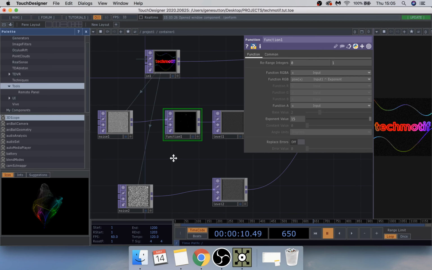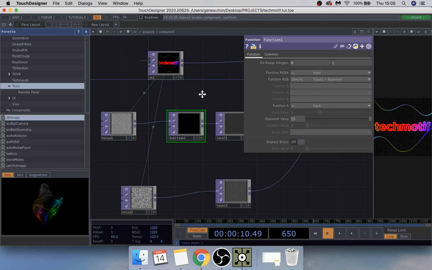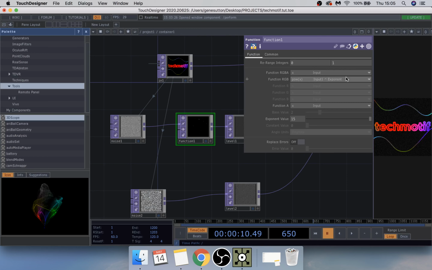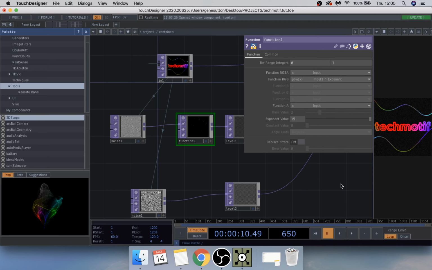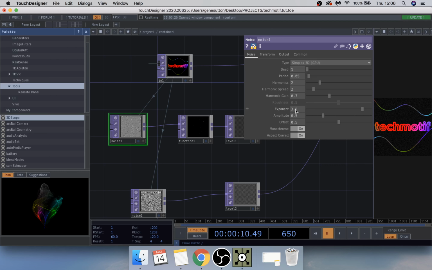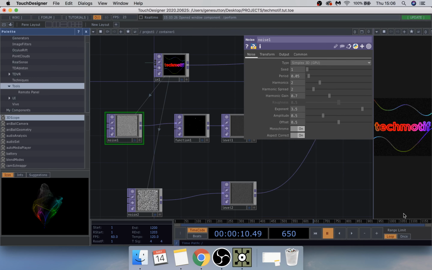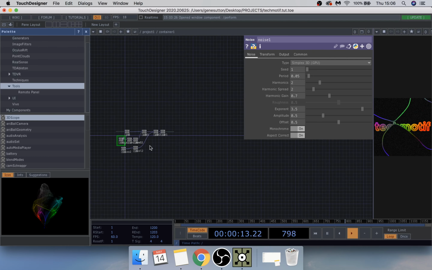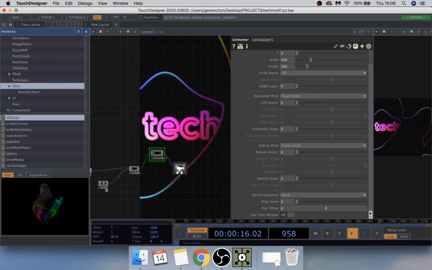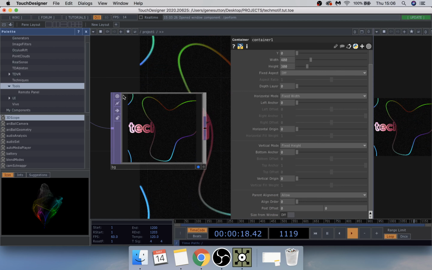Okay, apologies regarding that. So, what we did need to change was we have to put this expression in here. So it is the input exponent, and then underneath exponent value, if you change that to 15, and also underneath the noise, the exponent was 3.5 instead of 5. And if you make those changes, you would then get the final desired effect, which if we just come out of here, as you can see, it's now all working.